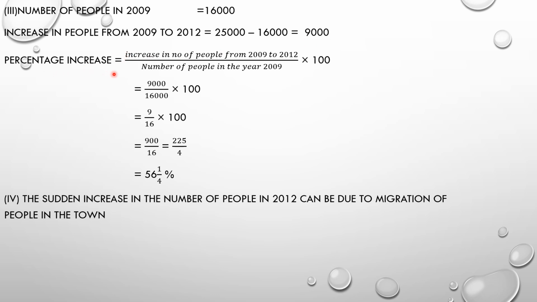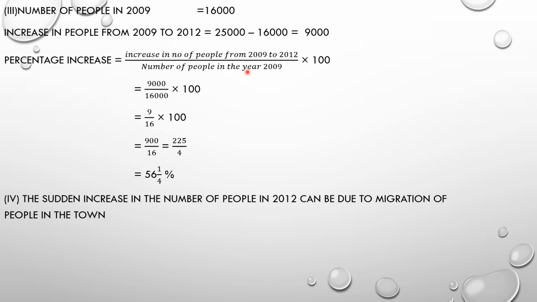Percentage increase is equal to the increase in number of people from 2009 to 2012 over the number of people in the original year, meaning at the beginning of the period. Because the first year was 2009, we will divide by the number of people in the year 2009.